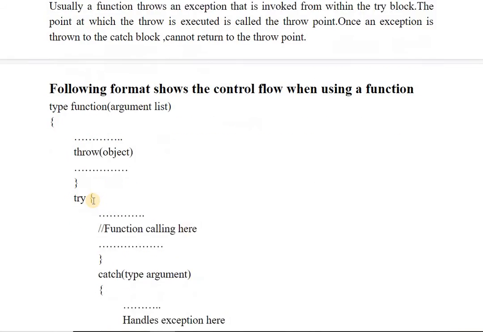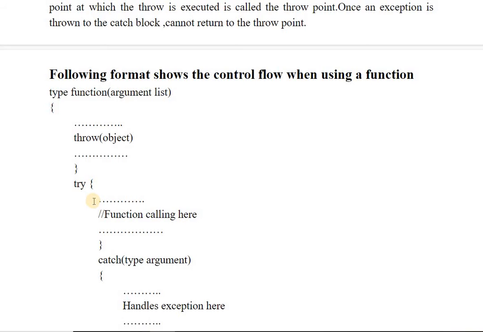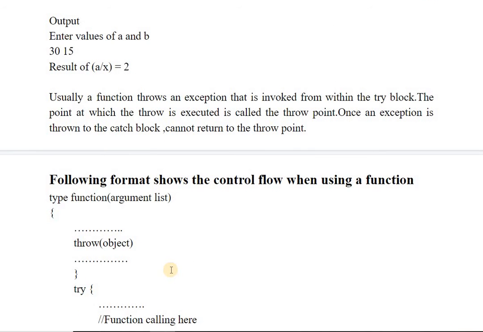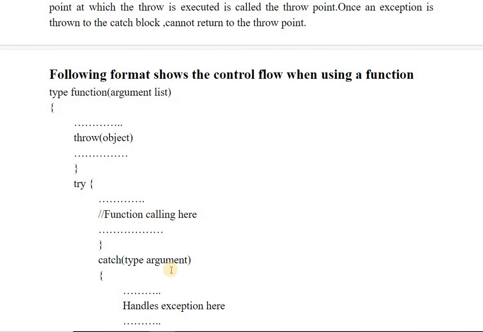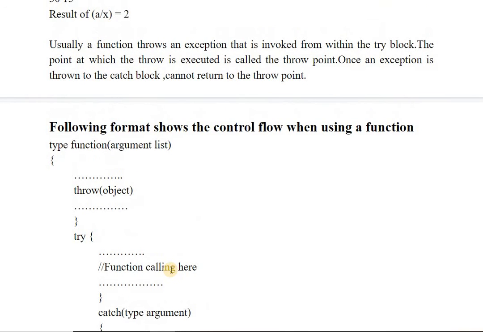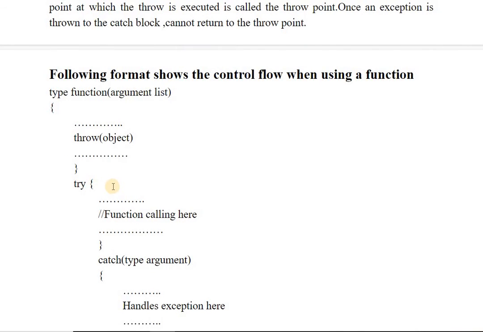Usually I have written this program directly into the main function, but we also write user defined functions. So we can throw an exception using a function also, and a function which throws an exception can be invoked by the try block, or the try block can call any function which may face an exception.